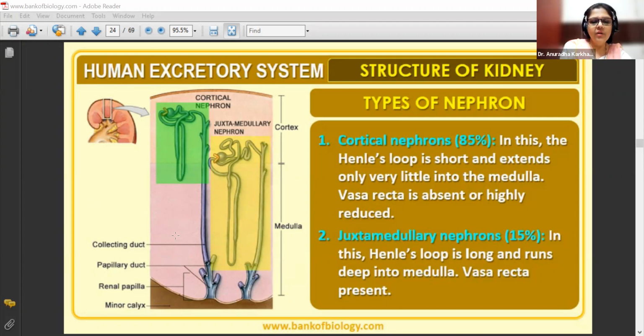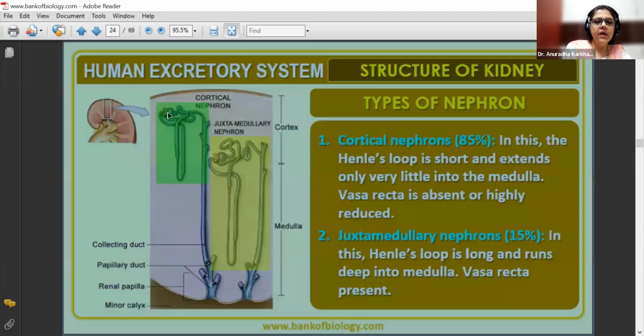So if you look at these two diagrams, you can very well see, ये देखो, ये cortical nephron है. So this is going to be the medullary region, but they are not dipping deep into the medullary region. But look at this, juxtamedullary nephron, the loop of Henle is quite below.